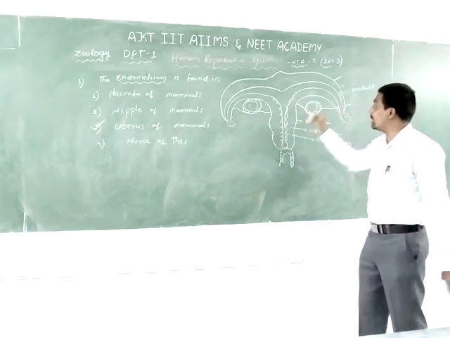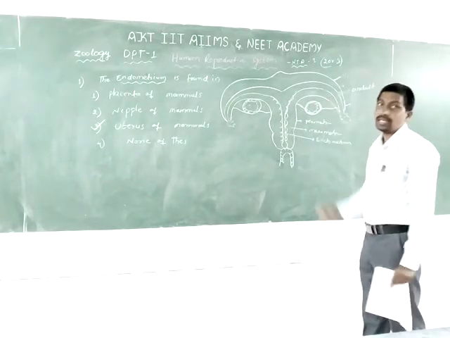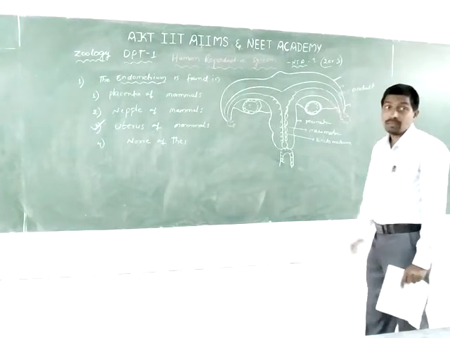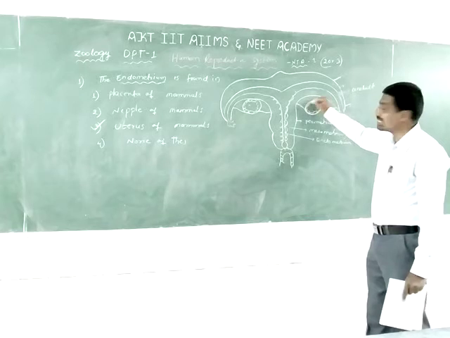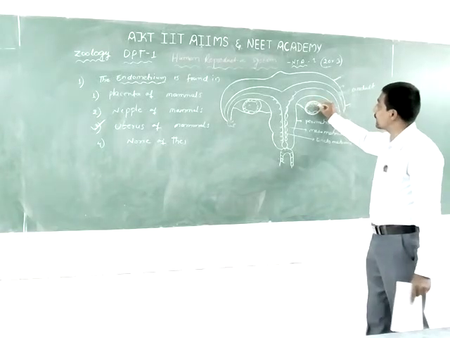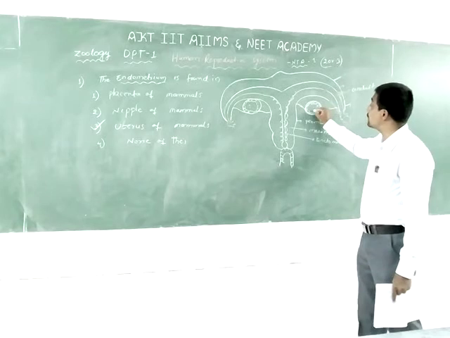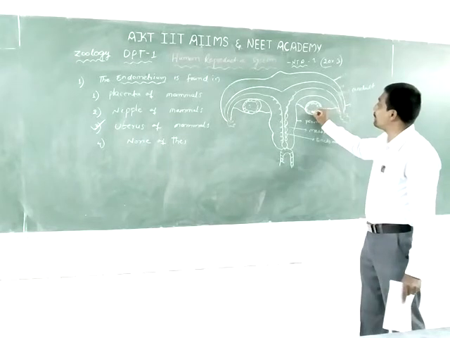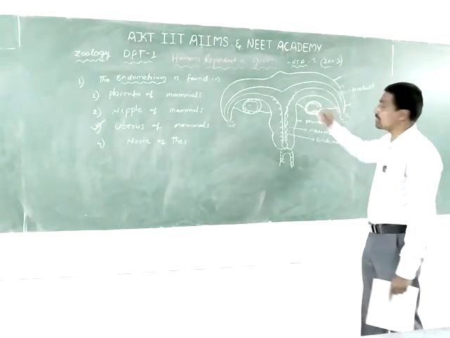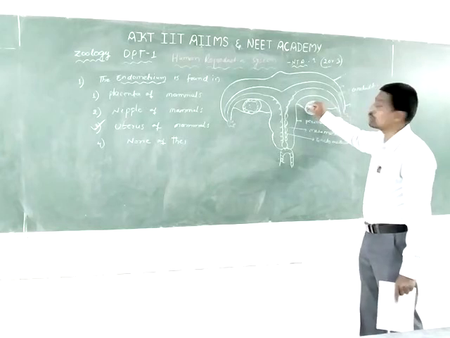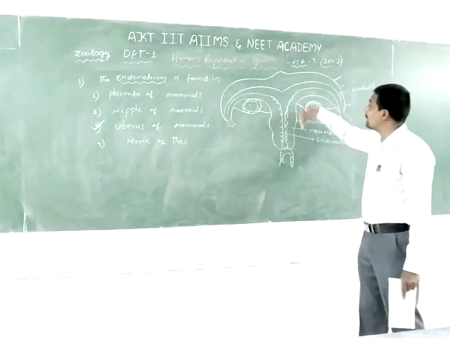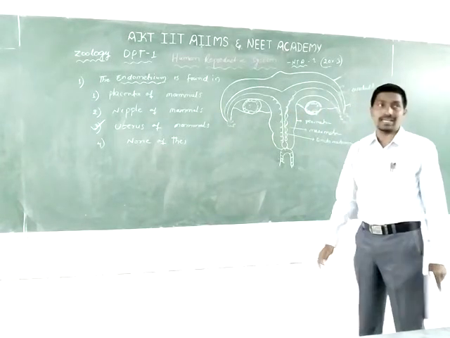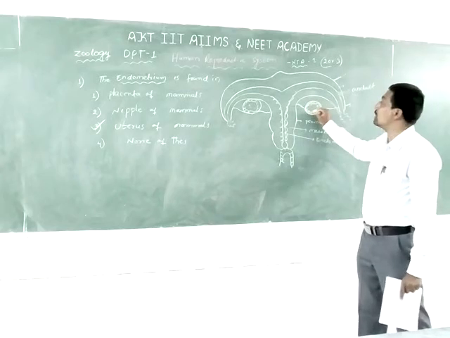One pair of ovaries is there. The ovary forms the ovum through different stages. The primary follicles form secondary follicles, then tertiary follicles. The tertiary follicles form the Graafian follicle, which releases the ovum, and the remaining part is known as the corpus luteum. The corpus luteum acts on the endometrium in the menstrual cycle.